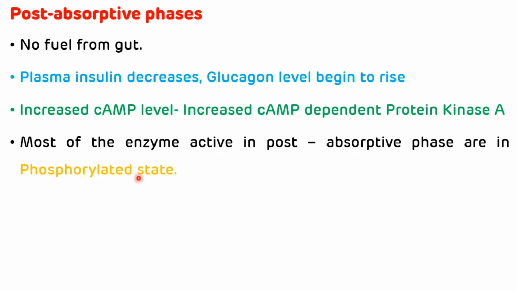Remember, enzymes which are activated by insulin are active in the dephosphorylated state, but whenever there is an increased level of glucagon, the enzymes which are activated by glucagon are active in the phosphorylated state.